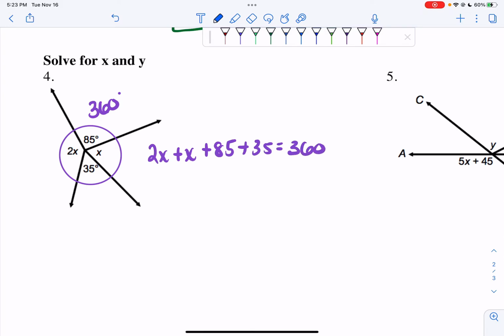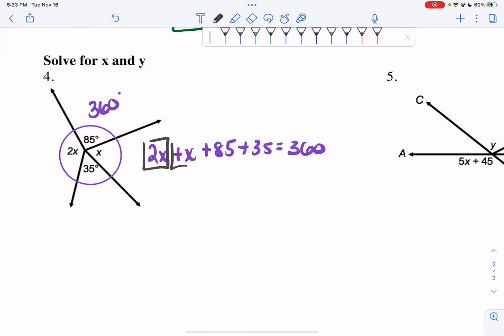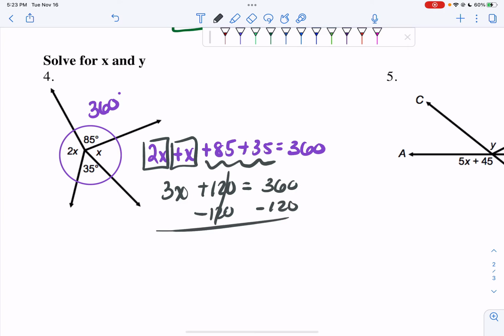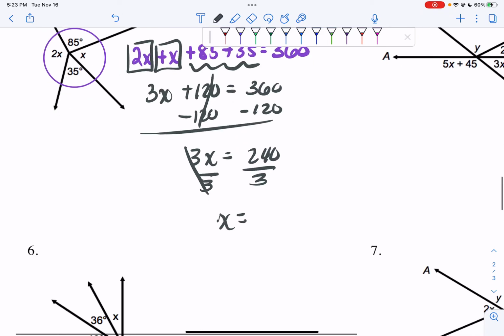I combine my like terms. So 2x plus x is 3x, and then 85 plus 35 is 120. So I have 3x plus 120 equals 360. Subtract 120, subtract 120. I get 3x is equal to 240. Divide by 3, and I get x is equal to 80. And that's my final answer.